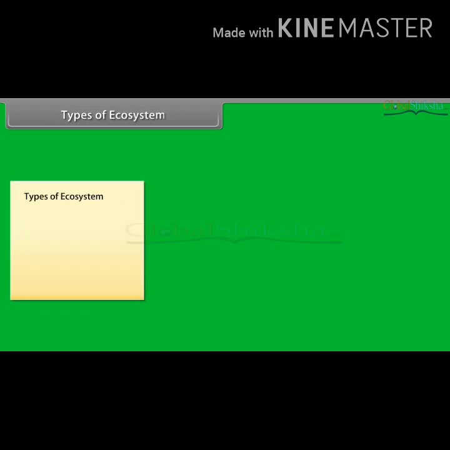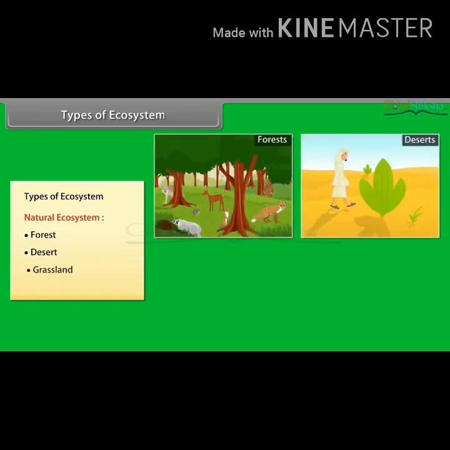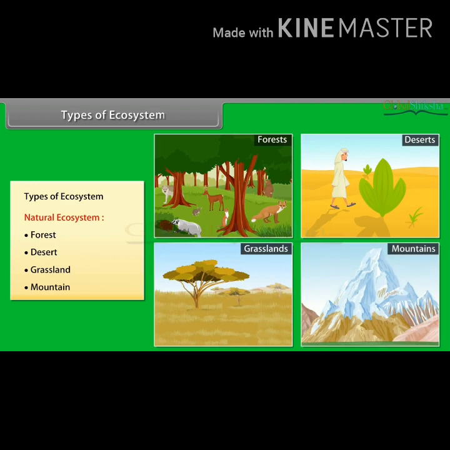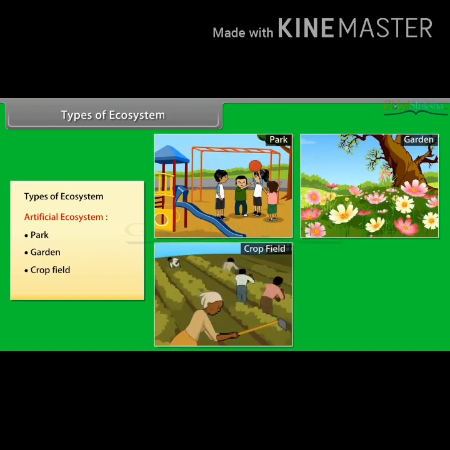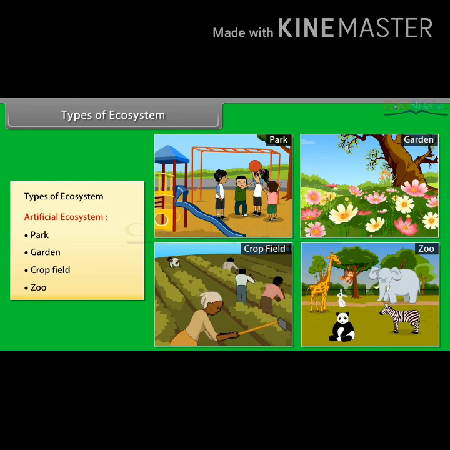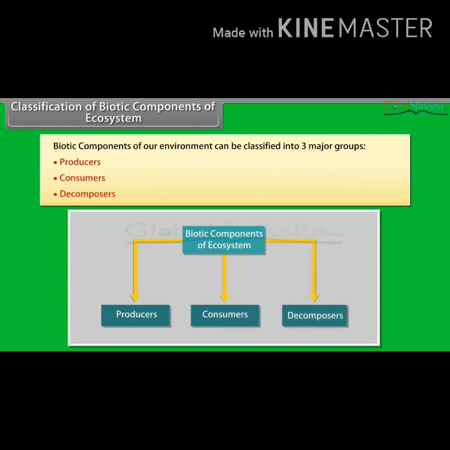Types of ecosystem. Different types of ecosystem are natural ecosystem like forest, desert, grassland, mountains, etc. Artificial ecosystems like park, garden, crop field, zoo, etc. Next, classification of biotic components of the ecosystem. Biotic components of our environment can be classified into three major types. First, producers, consumers, and decomposers.